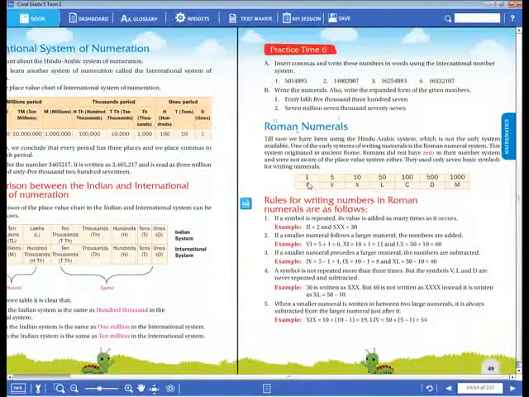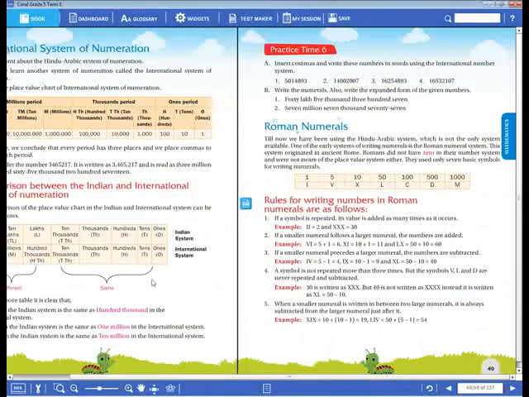Generally, we are using this kind of numbers, 1, 2, 3, 4, 5, 6. What do we call these numbers, dear children? Hindu-Arabic numbers. Hindu-Arabic system of numbers.